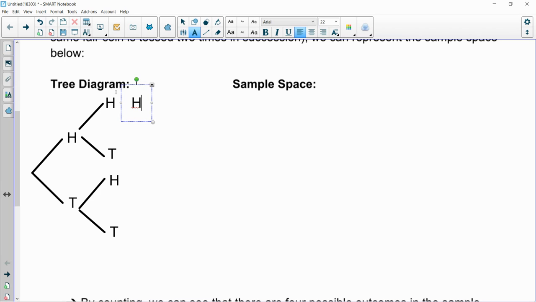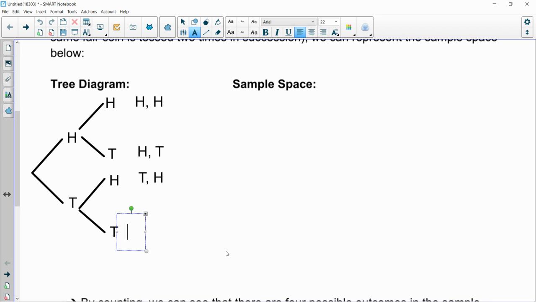Well, we got a heads on the first coin, heads on the second coin. So we can put our results right there. And let's take a look at the next branch. How did we get to this T? Well, first we had to go through heads on the first coin and then tails on the second. So there's our outcome of flip number 2. And then we go down to flip number 3. How did we get here to the end of this branch? We went tails first, then heads.